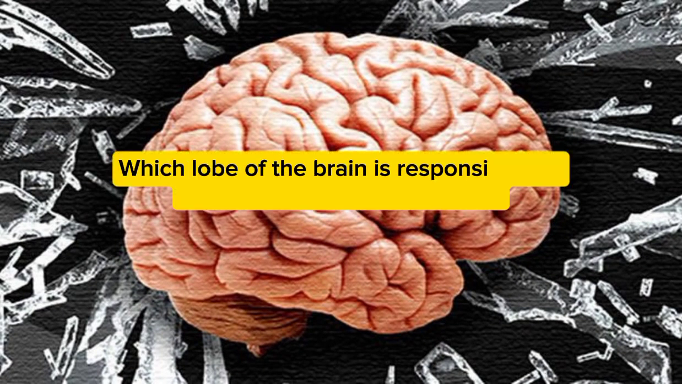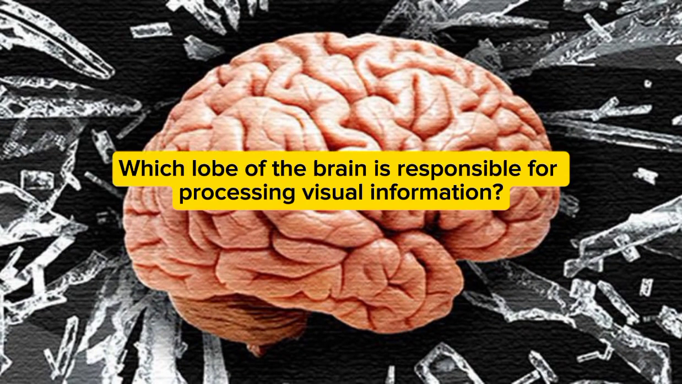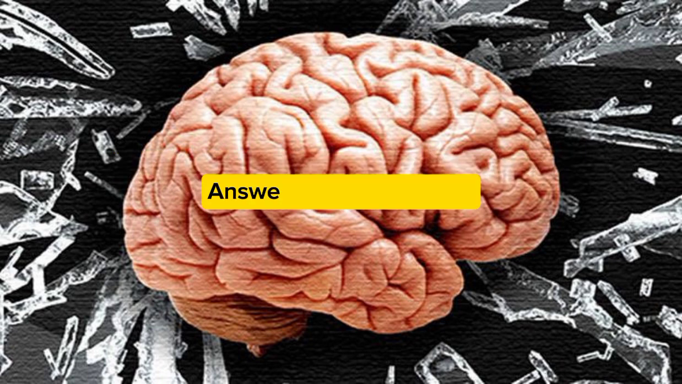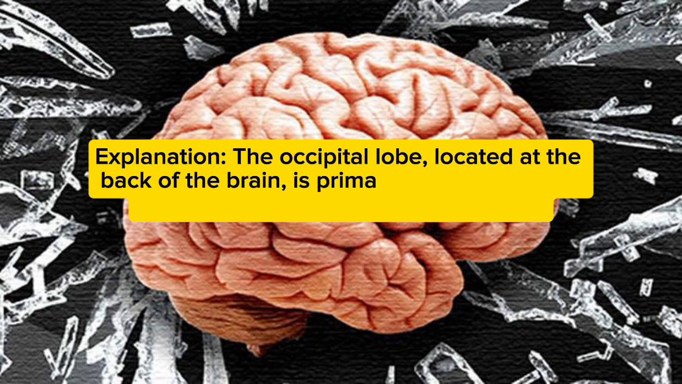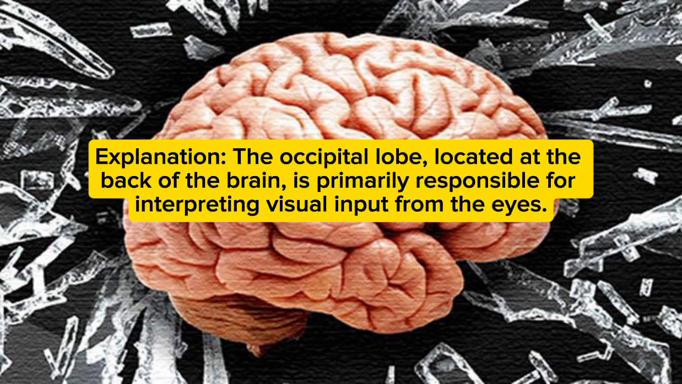Which lobe of the brain is responsible for processing visual information? Answer: the occipital lobe. Explanation: the occipital lobe, located at the back of the brain, is primarily responsible for interpreting visual input from the eyes.